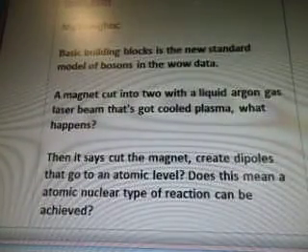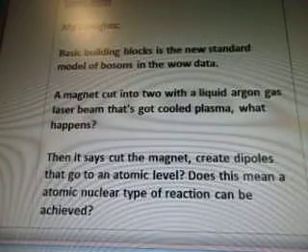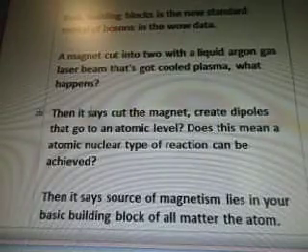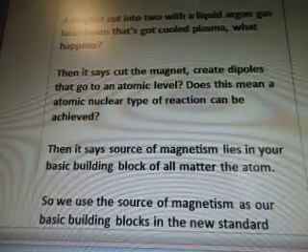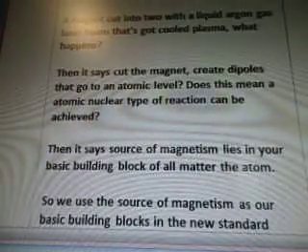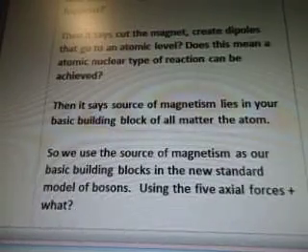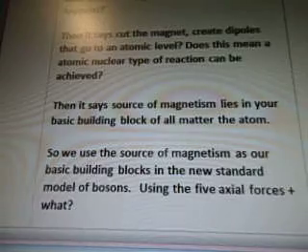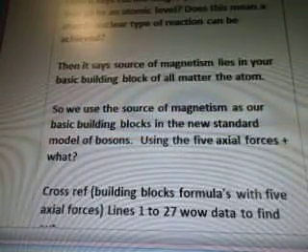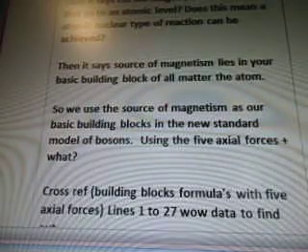A magnet cut into two with a liquid argon gas laser beam that's got cooled plasma. What happens? That's what I'm asking you. What will happen? Because I have no idea. Then it says, cut the magnet, create dipoles, and go to an atomic level. Does this mean an atomic nuclear type of reaction can be achieved by cutting this magnet a certain way, or colliding something with it? Then it says the source of magnetism lies in your basic building block of all matter, the atom.